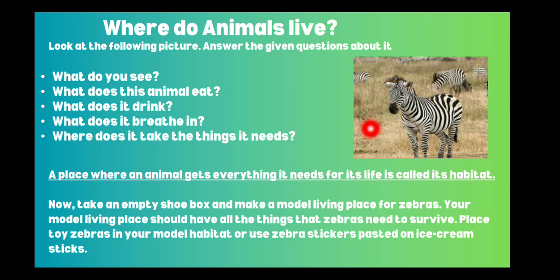And they get their water from this place as well. So they feel comfortable in this place. This is their habitat because they get all the things that they need from this place, right? Whatever they need, they get from here. So this is their habitat.